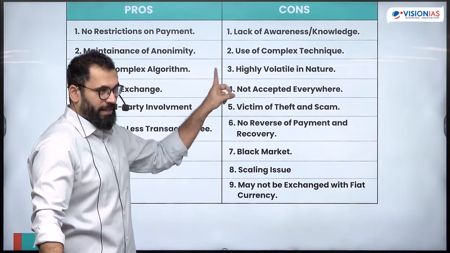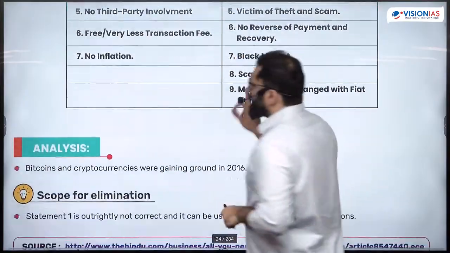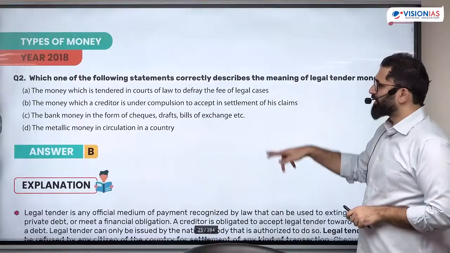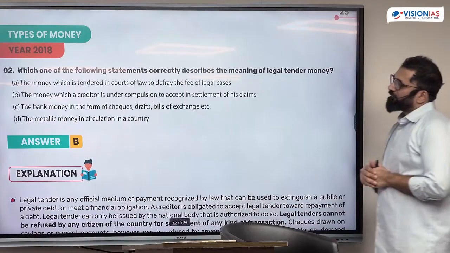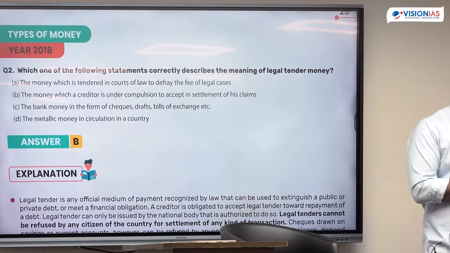The question talked about central bank in general, it is specific. You don't have to understand the technicalities involved. It can be done from the basics. Which of the following statements correctly describes the meaning of legal tender money? What do you mean by legal tender?